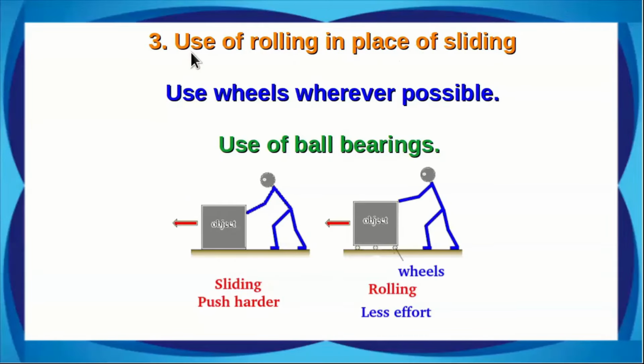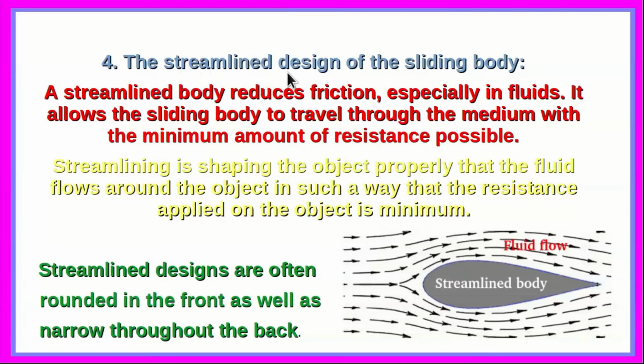Now, another important method of reducing friction is by using rolling in place of sliding wherever possible. So, for example, if we want to slide an object along the ground, well, we can do it, but we will have to push harder as compared to the situation when we fix wheels on the underside of the object and try to push it. Actually, the wheels will roll and the rolling friction is less than the sliding friction, and therefore we can move the object with relatively less effort as compared to the sliding case. Also, ball bearings can be used.